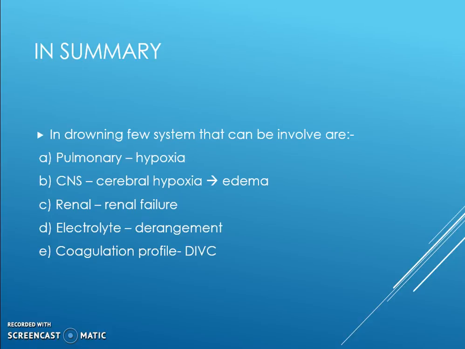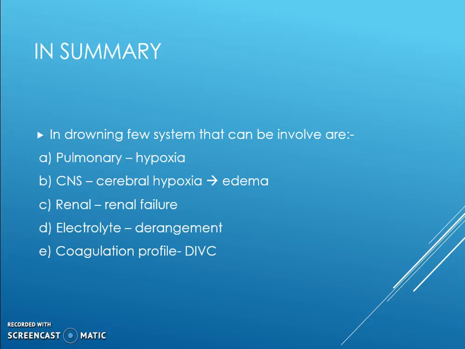Therefore, in summary, in drownings, a few systems can be involved, and I listed here 5 systems. One is the respiratory or pulmonary system, which causes hypoxia or low oxygen in the blood.